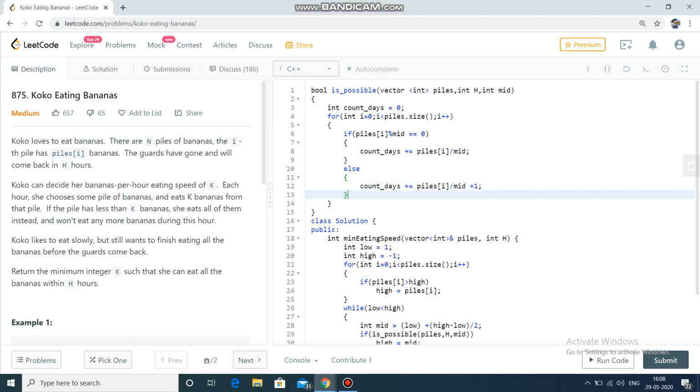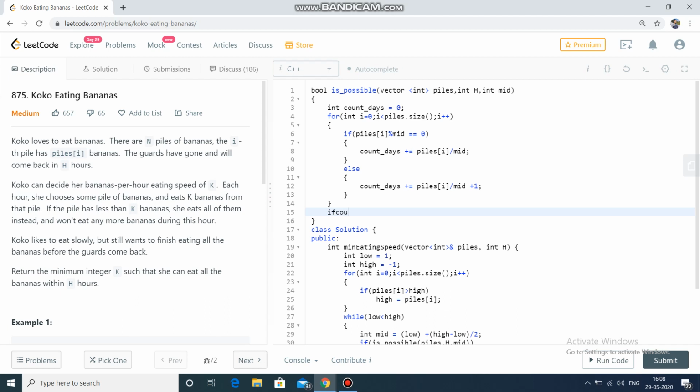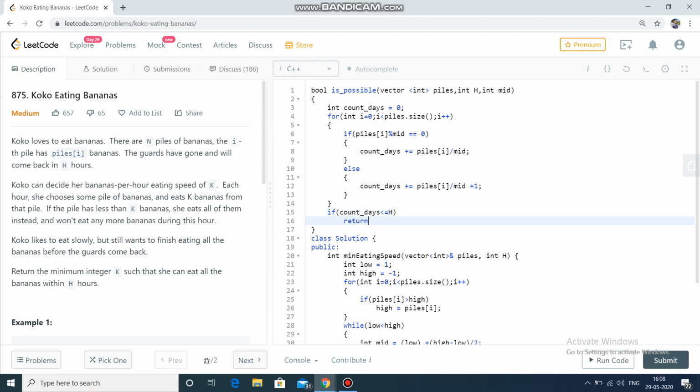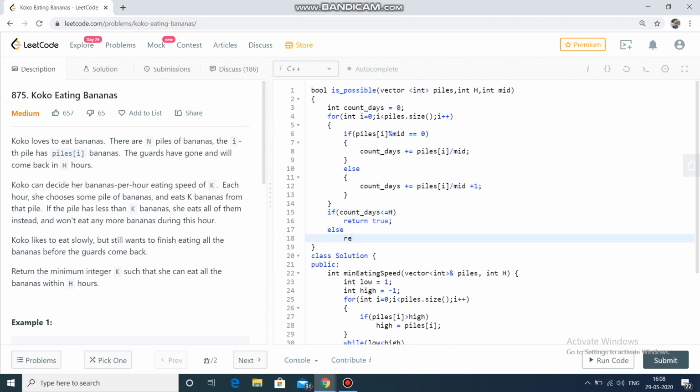Now we have found the number of days. Now if the count of days is less than or equal to h, then we are able to accomplish the task. Otherwise, we are not able to accomplish the task.